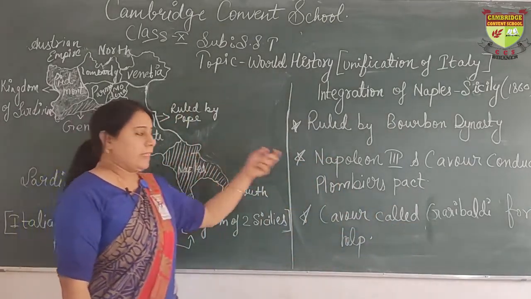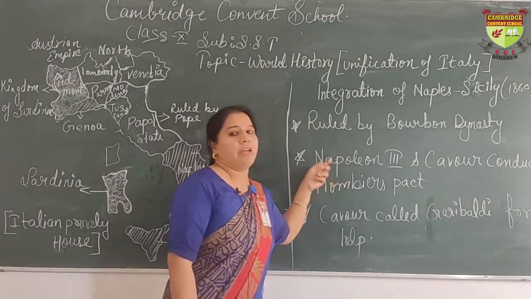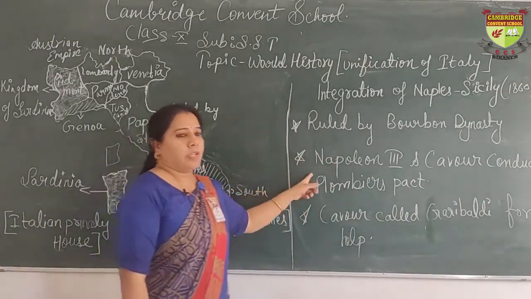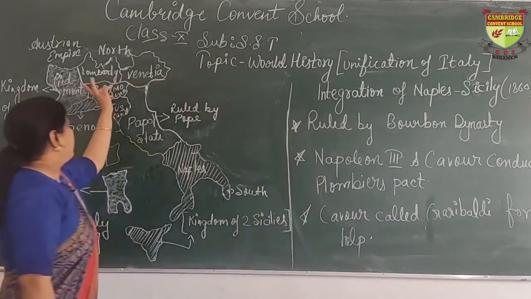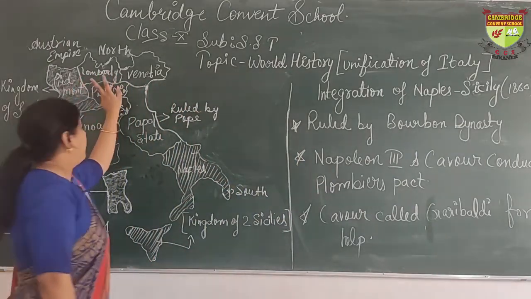He could not directly interfere, because Napoleon had helped many times. He had helped during the merging of Lombardy.